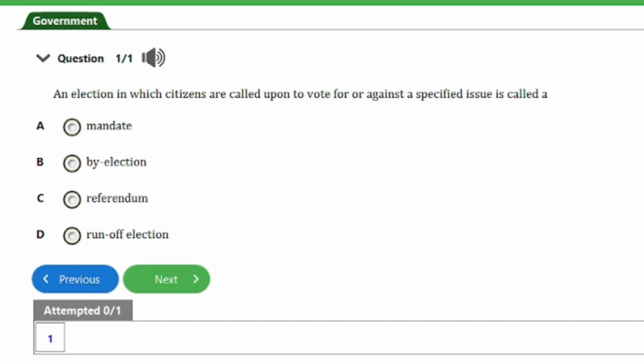It says, an election in which citizens are called upon to vote for or against a specified issue is called: A, mandate; B, by-election; C, referendum; D, runoff election. So guys, the answer to this question is option C. That's a referendum. And that's it for this question.